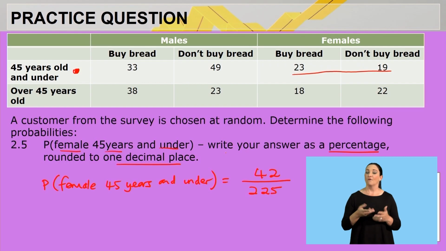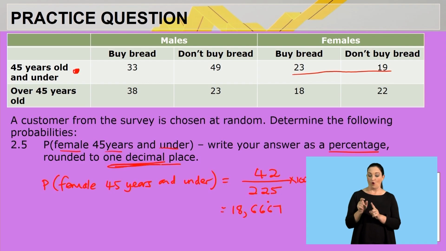Now it says, write your answer as a percentage. Remember, we have to multiply this by 100%. So I say 42 divided by 225 multiplied by 100. That will give me an answer of 18.6666, and that 6 repeats itself. At the end we have a 7, but I only wrote this much because I only have to round off to 1 decimal place. Therefore, I didn't write all those numbers down, because I'm only going to look at the second digit after my decimal. Are we clear on that?